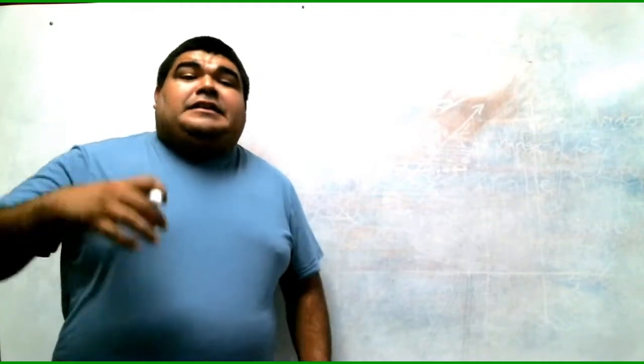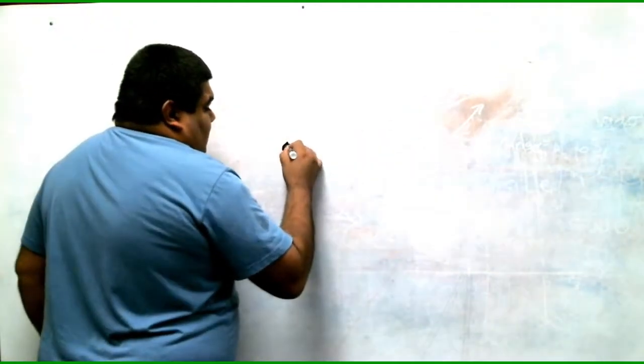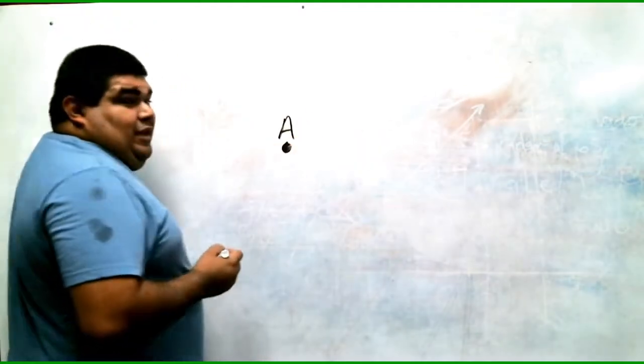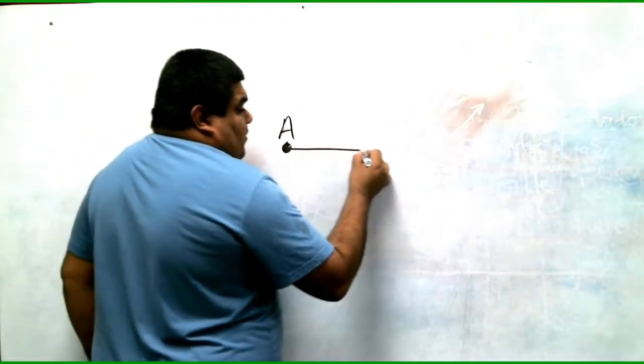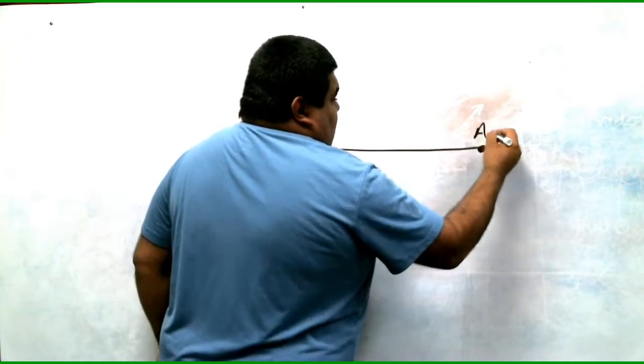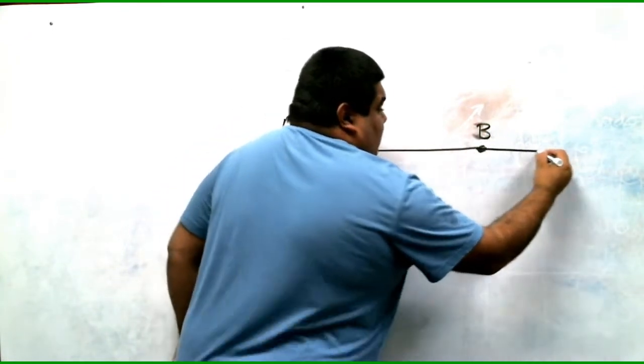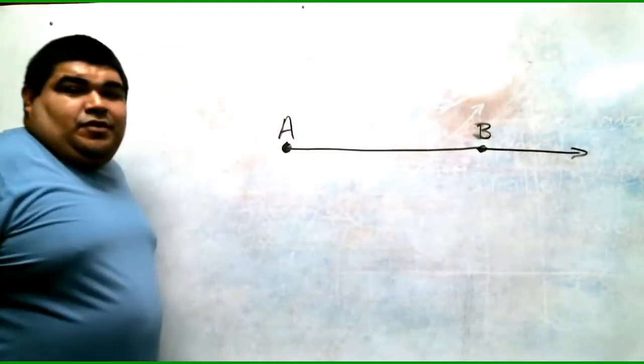A ray is a line that starts off at a point but continues going indefinitely. So we have our point A again. We have point A. Our line keeps going. We have point B. But wait, our line keeps going forever.